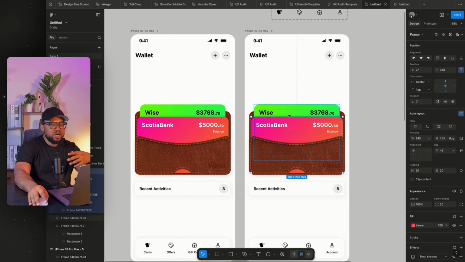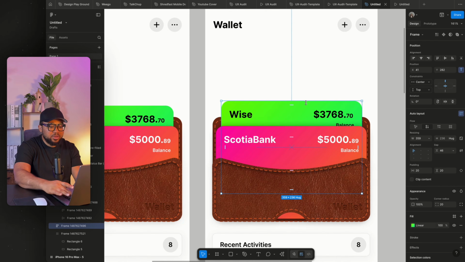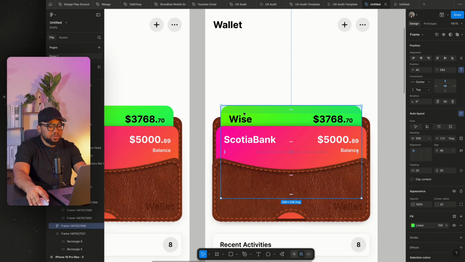So assuming you have almost, let's say, 10 cards in it, there's a way we could design this to fit into a wallet. Probably also from your recent used cards, we display the most recent used card. So if tomorrow you use Wise, it will come in front and Scotiabank will go at the back, so the most recent used card comes in front, then every other card is just hidden. So we can just probably show something like this. I'm going to show you guys, and we take this to the back. Oh sorry, and then duplicate it. So we duplicate this,